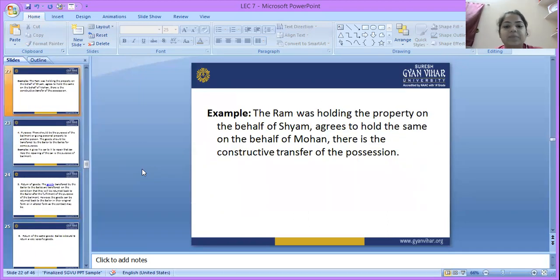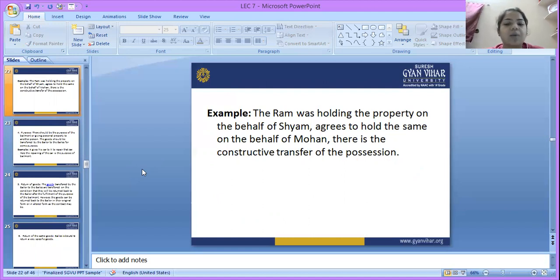Next example: Ram was holding the property on behalf of Sham. Maybe Sham is a good friend of Ram, and he agrees to hold the same on behalf of Mohan. So there is a constructive transfer of possession.